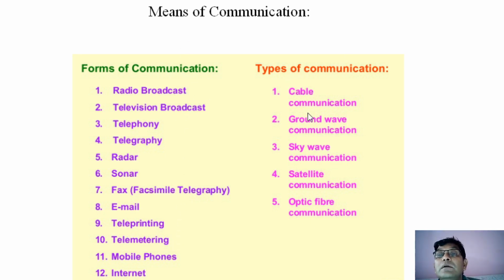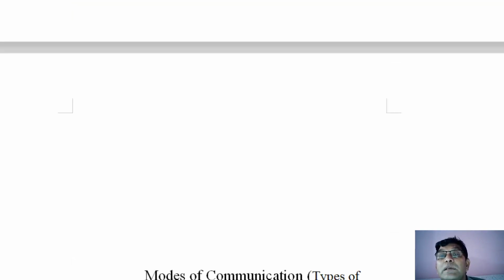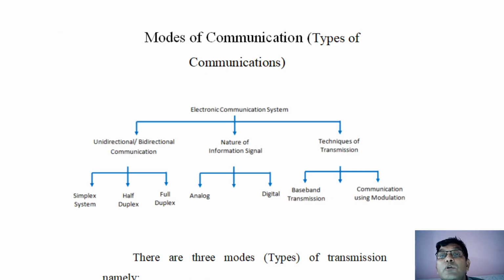Now there are the types of communication such as cable communication, then skywave communication, satellite communication, fiber optic communication, ground wave communication. So these are the means. All these are the means of communication which are playing a very important role in exchanging information from one location to another location. Now, the next topic is a very simple and theoretical topic, modes of communication.